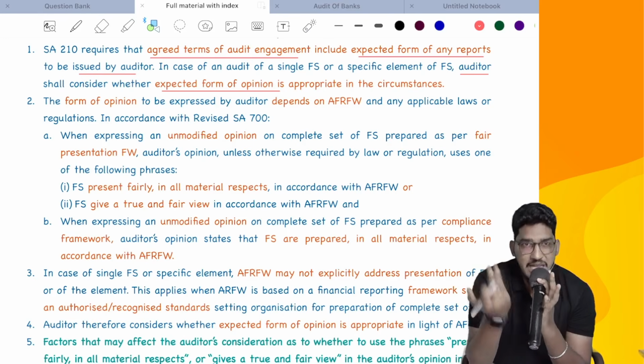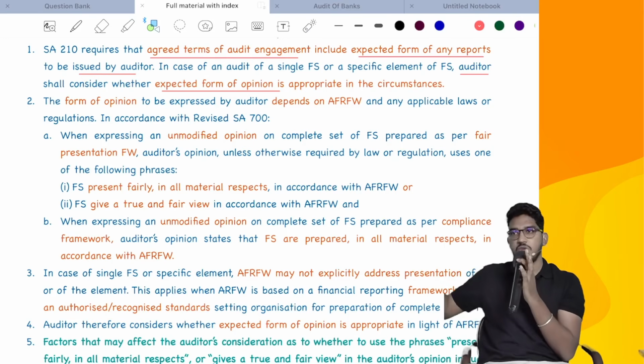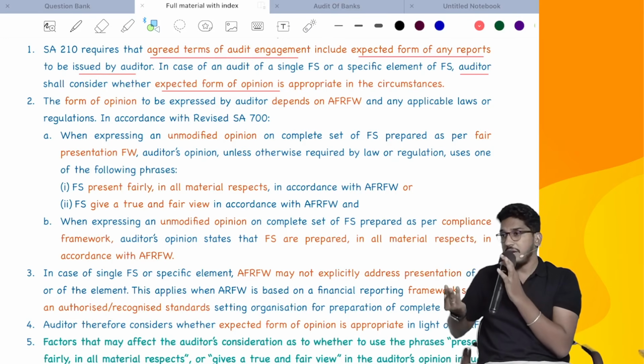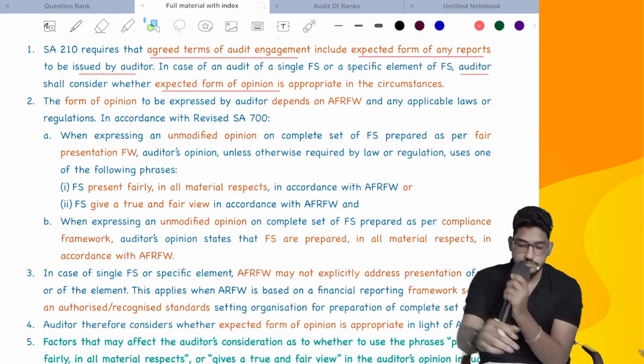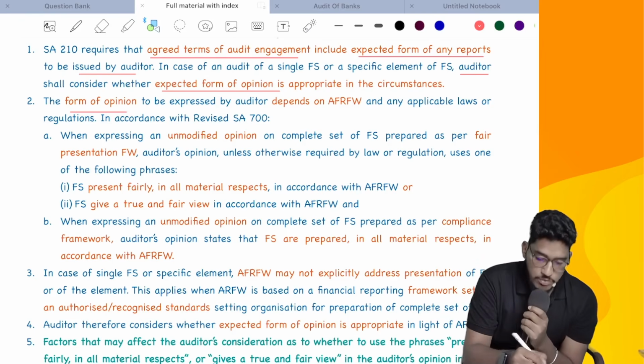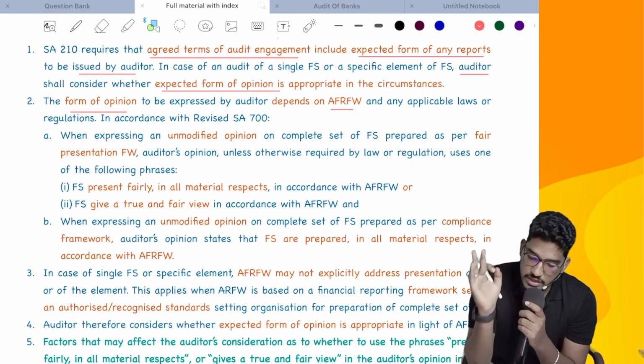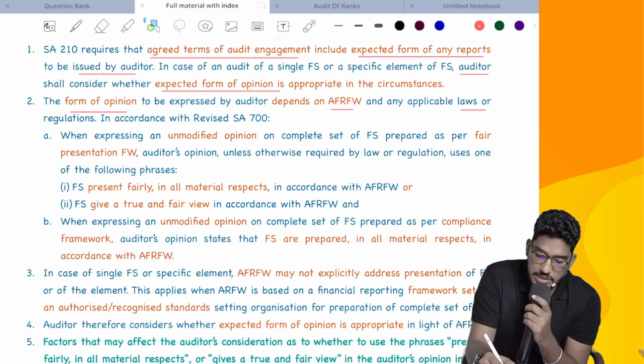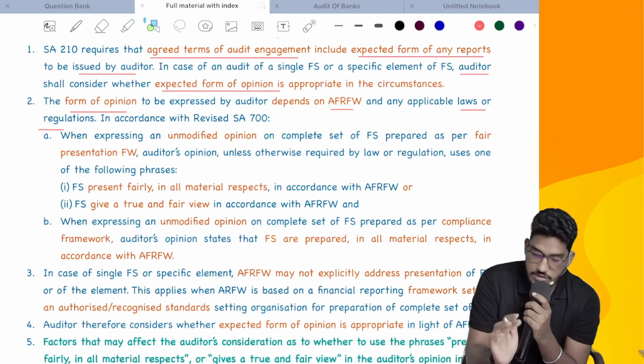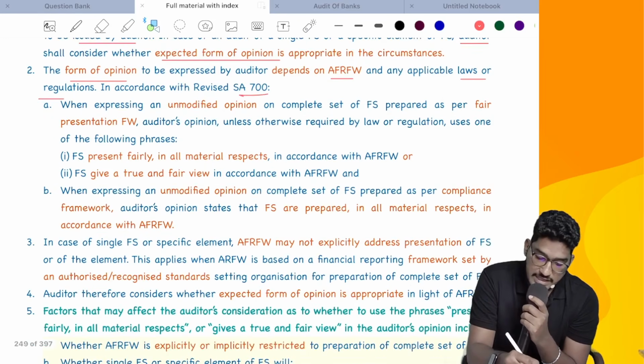So if the management is expecting that, they will tell you, sir, this is how we want the report. So determine, will that be possible? Will that be appropriate? You have to determine it. Next, the form of opinion to be expressed by the auditor depends on the applicable financial reporting framework, and it also depends on laws and regulations, in accordance with SA 800.